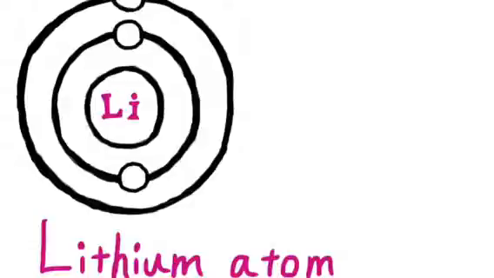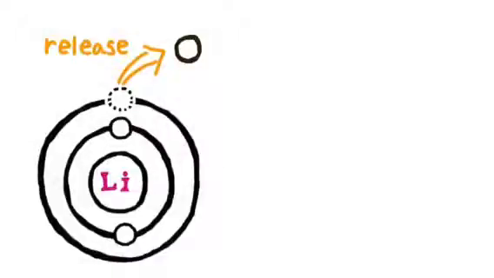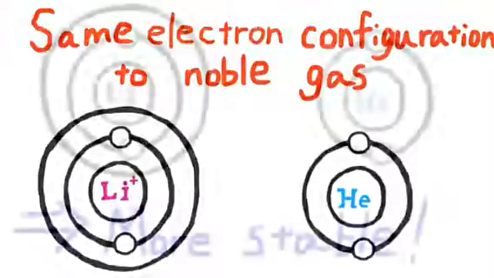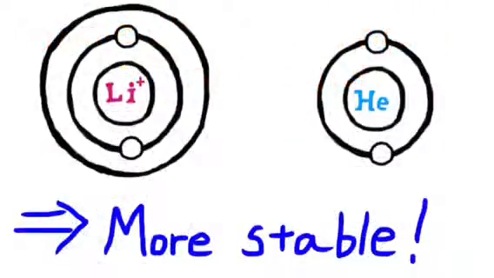Alkali metals usually become a compound with other elements or substances easily and intensely, while the noble gases stay a single substance in most circumstances. Alkali metals all have one more electron than the noble gases in the outer shell. When the alkali metals react with some other elements by releasing the electron in the outer shell, it becomes the same electron arrangement as a noble gas, which makes the atom more stable.